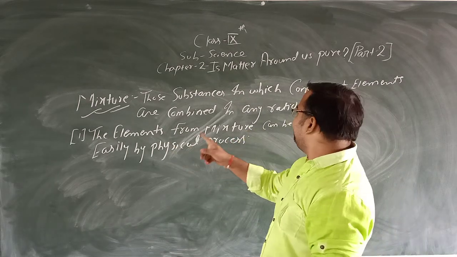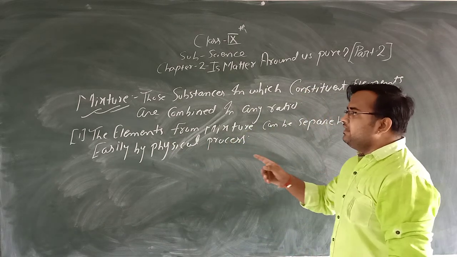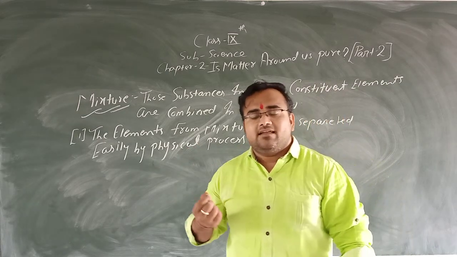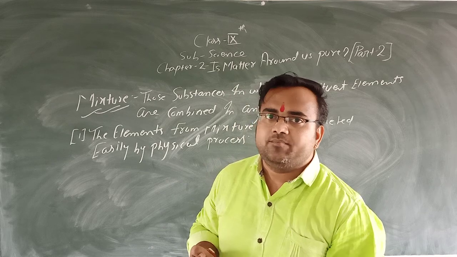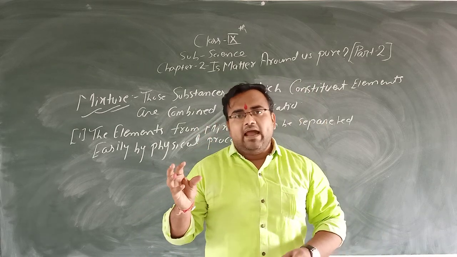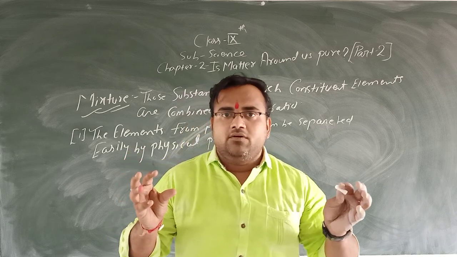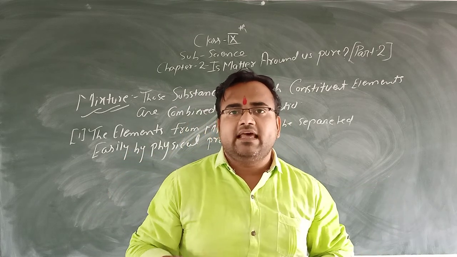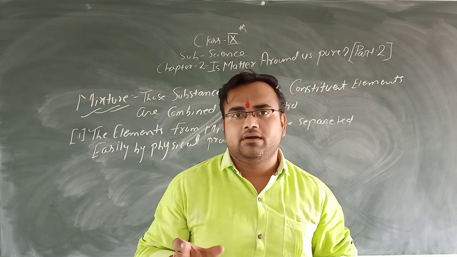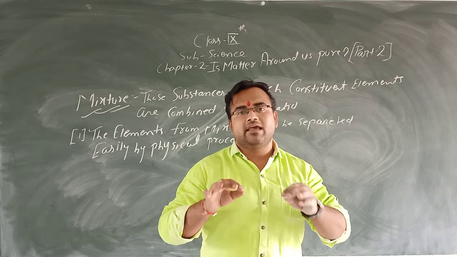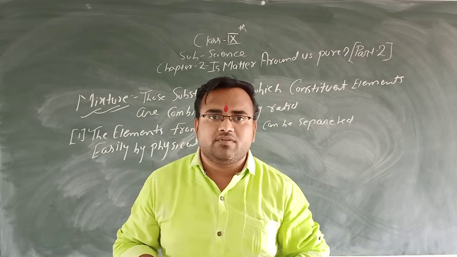Okay, the elements from mixture can be separated easily by physical process. Let us understand by the example. If sand and iron foil are mixed, then it is known as a mixture, and that sand particles and iron foil particles can be easily separated by physical process.